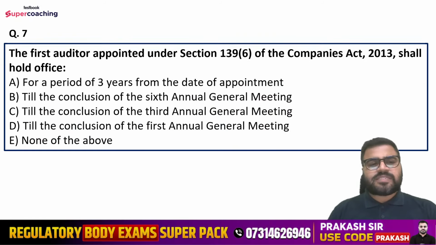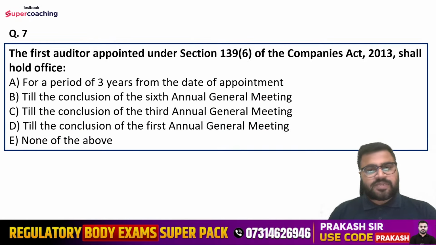Question number 7: the first auditor appointed under section 139 subsection 6 of the Companies Act 2013 shall hold office. Options are: for a period of 3 years from the date of appointment, till the conclusion of the 6th AGM, till the conclusion of the 3rd AGM, till the conclusion of the 1st AGM, or none of the above.